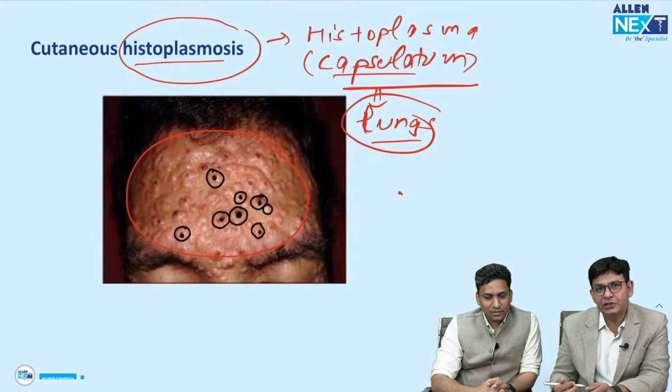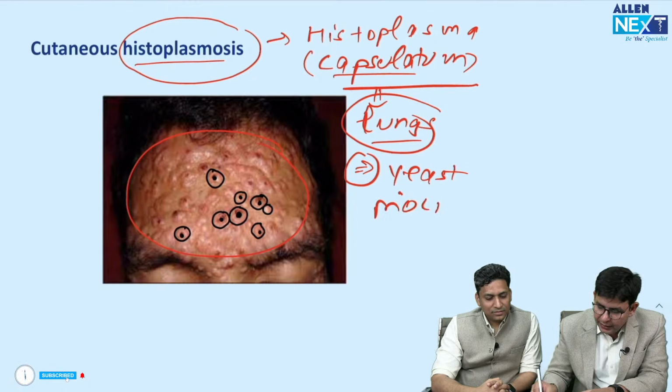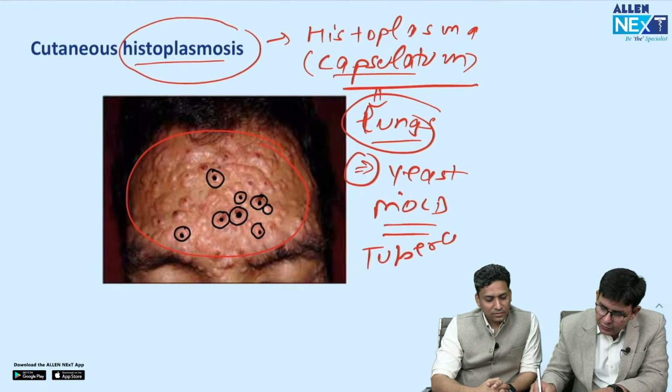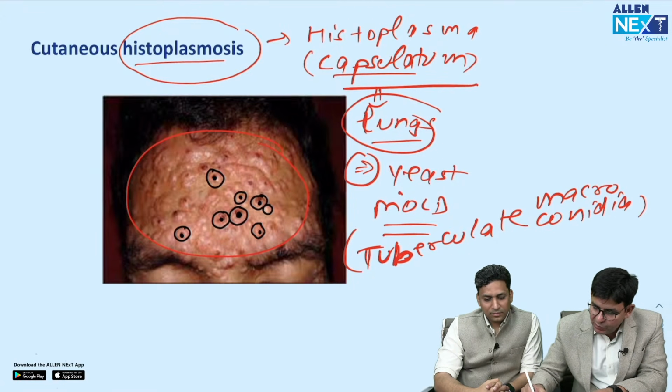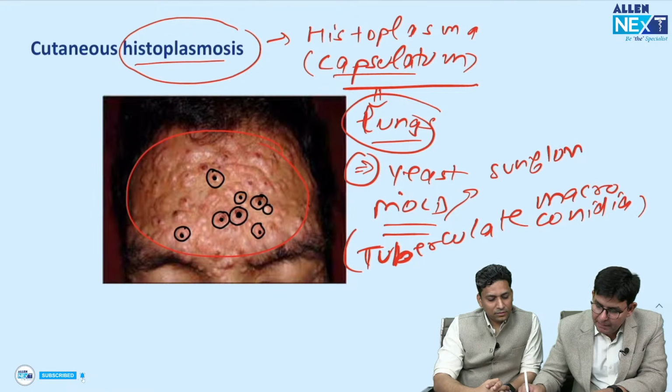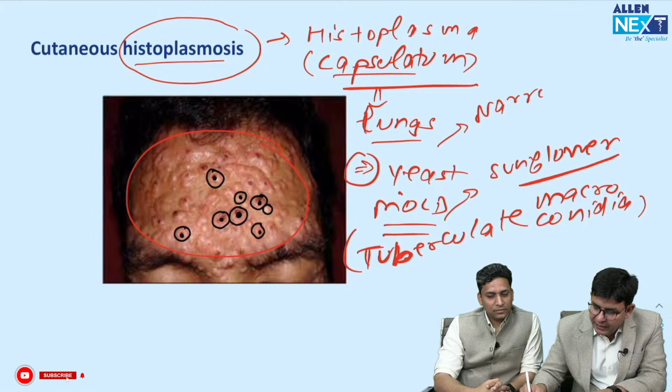Another important thing you can add is that it is a dimorphic fungus, so it has a yeast form and a mold form. The mold form has a typical structure termed tuberculate macroconidia. You might find it in the INICET exam. What is tuberculate macroconidia? This looks like a sunflower, and this is the macroconidia. Macro means big spore. The yeast form looks like narrow based budding. Narrow based budding means what?